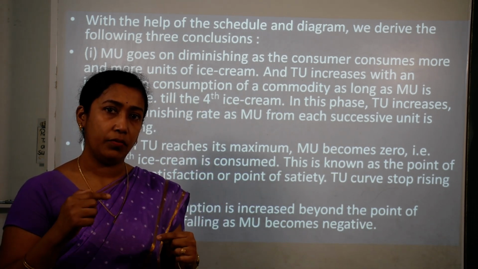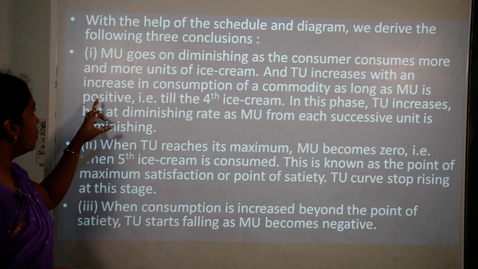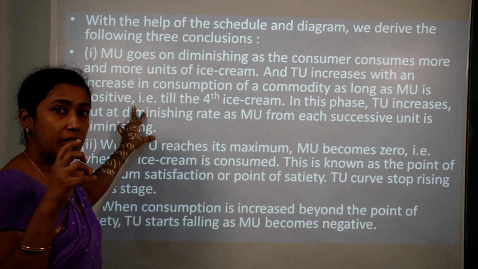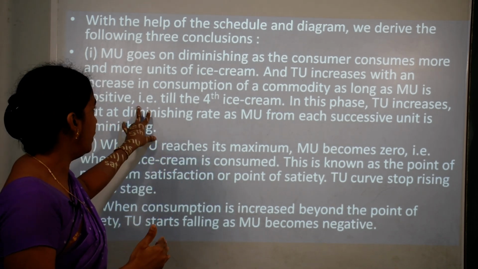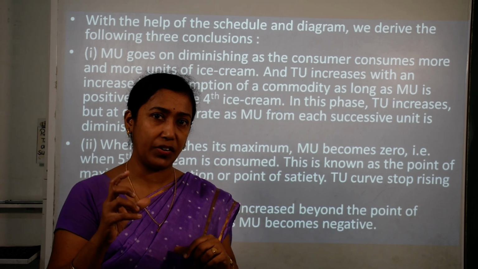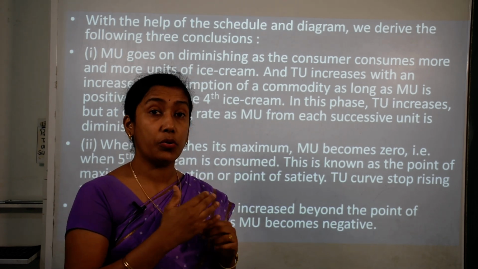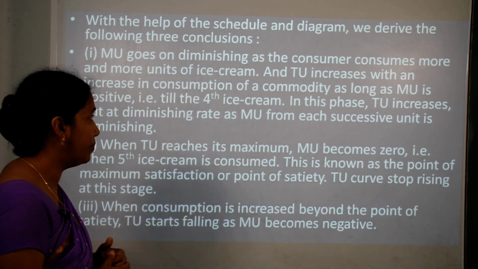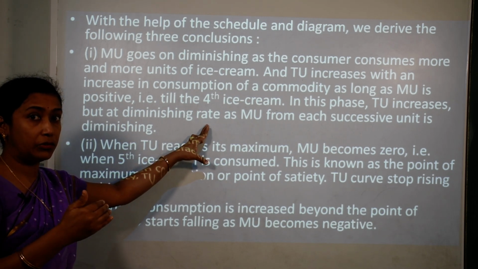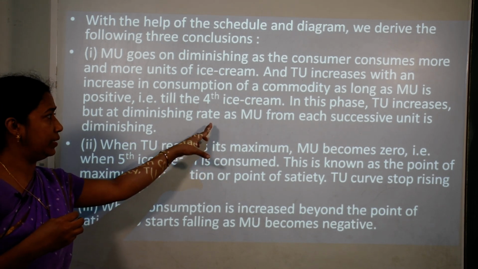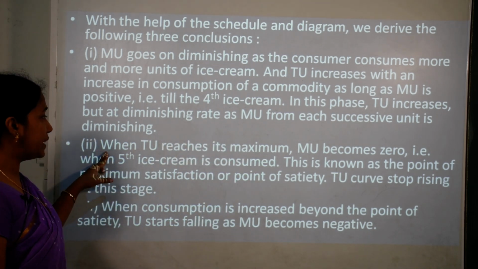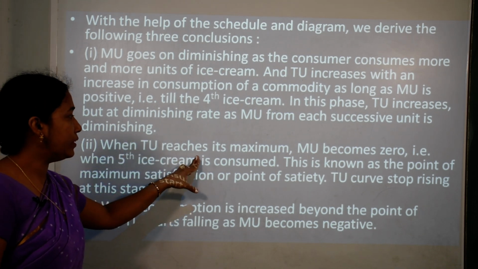Marginal utility will diminish whereas total utility will increase with an increase in consumption of a commodity as long as marginal utility is positive. As long as marginal utility is positive, total utility will keep increasing. That is still only the fourth cup of ice cream. After that, what happened at the fifth cup of ice cream? Marginal utility was 0 and total utility was at its maximum, that is 50. Now in this phase total utility increases at a diminishing rate, because marginal utility from each successive unit is also diminishing.